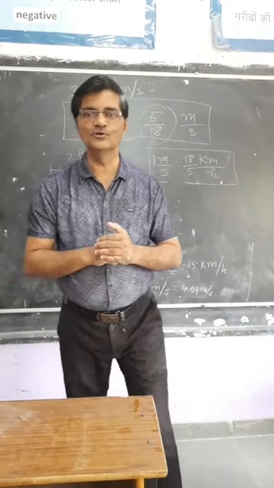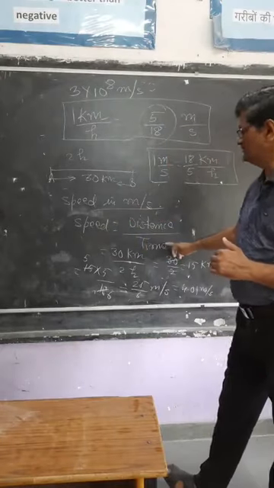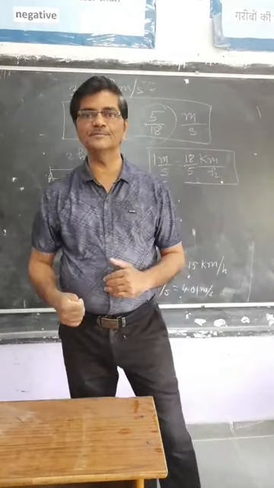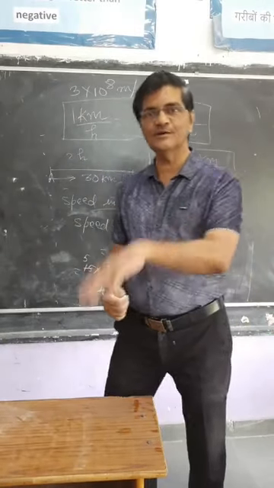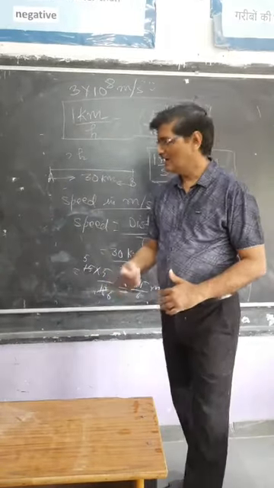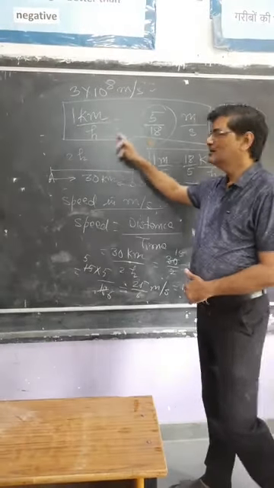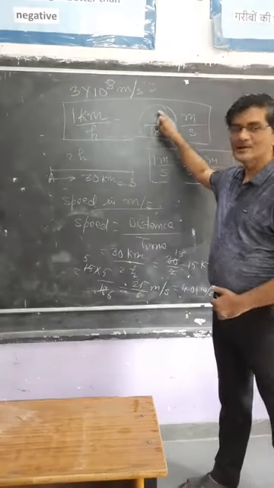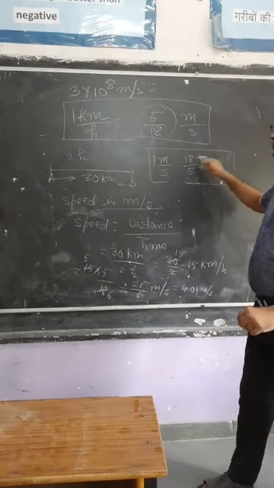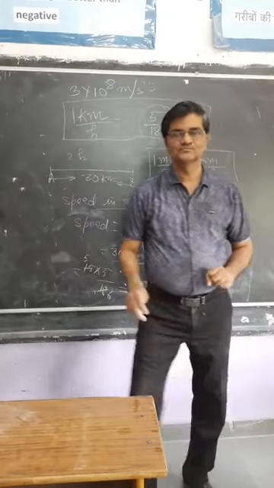Then we studied the formula for speed as distance upon time, then the formula for velocity as displacement upon time. Speed is a scalar quantity, velocity is a vector quantity, right? And then we studied the conversion factor for kilometer per hour into meter per second as 5 by 18, whereas the conversion factor for meter per second to kilometer per hour is 18 upon 5.